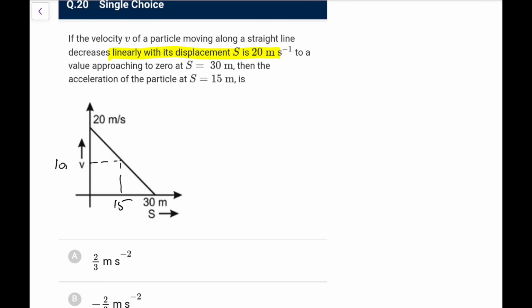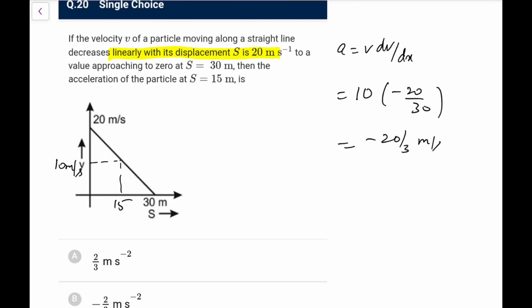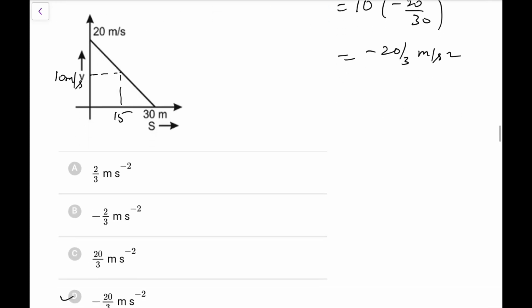From logic you will say it is 10 meter per second, and acceleration you call it as v dv by dx. So v is 10, dv by dx is minus of 20 by 30 you had, so it is minus of 20 by 3 meter per second square. Go for option D, that is the acceleration here.